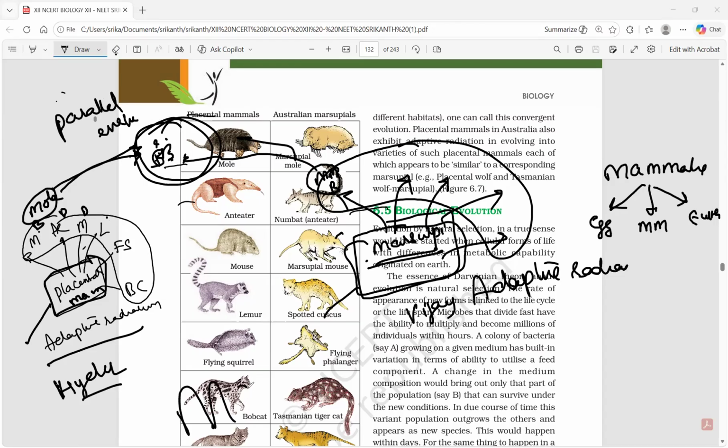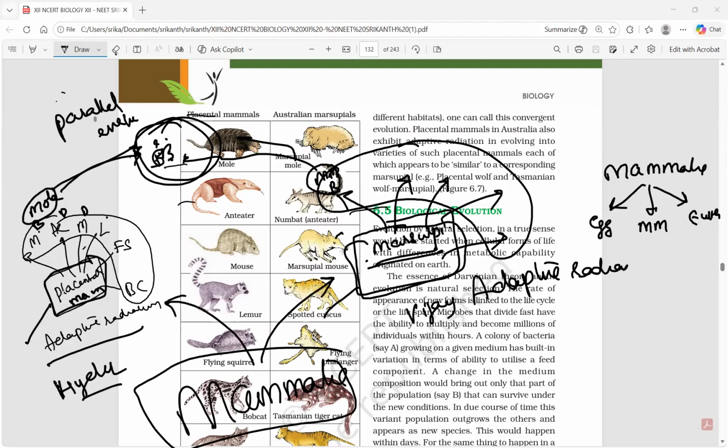The interesting thing here, when you go to the roots, this is mammal. Mammal showed an adaptive radiation like this. Placental mammal and marsupial mammal separated from Mammalia. This is one of the adaptive radiations. And again, placental mammal showed adaptive radiation, they reach one place.